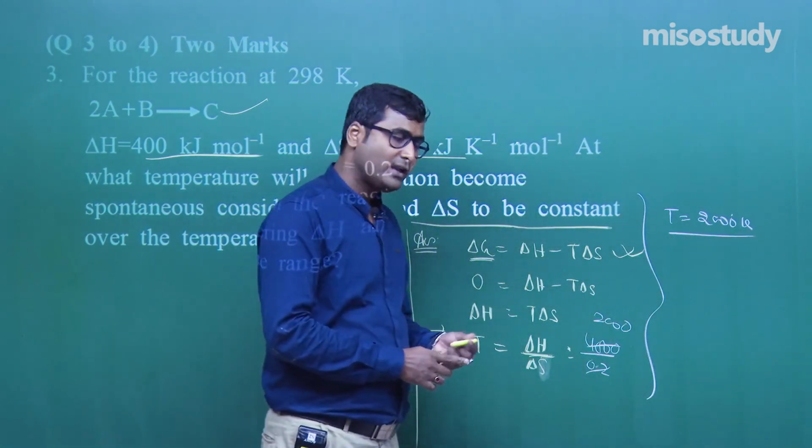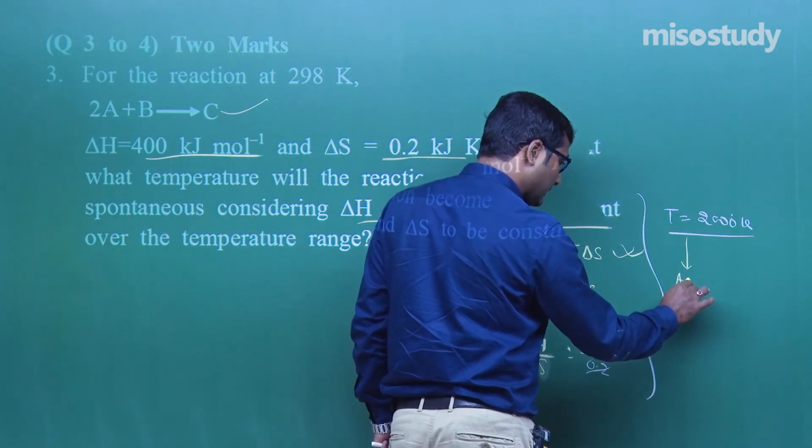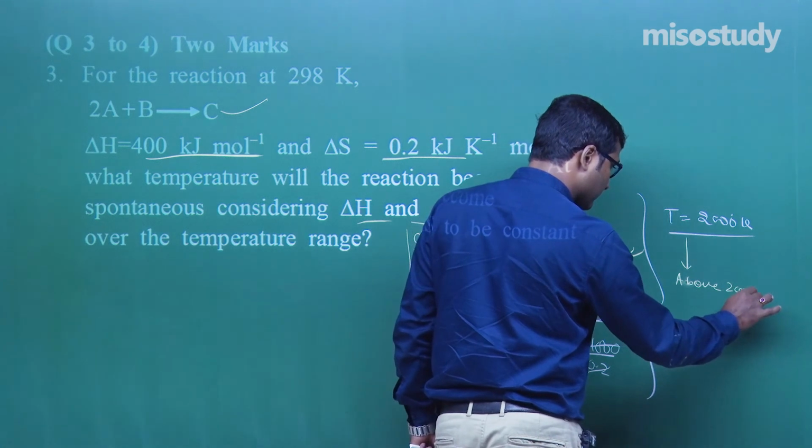Now, if I increase the temperature above 2000 Kelvin, then what will happen? Listen carefully.